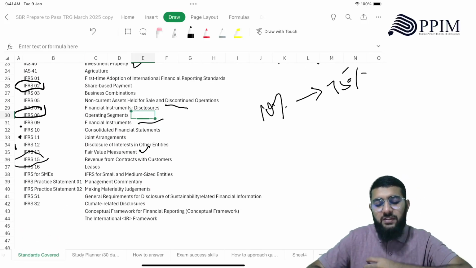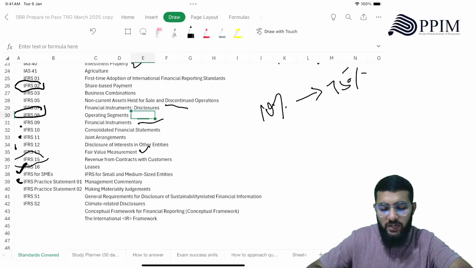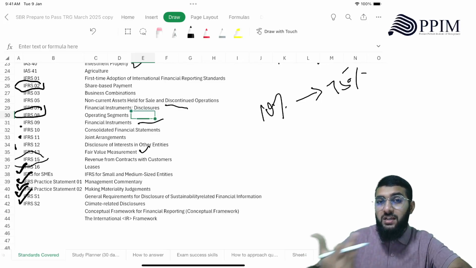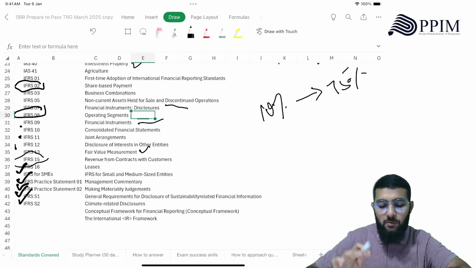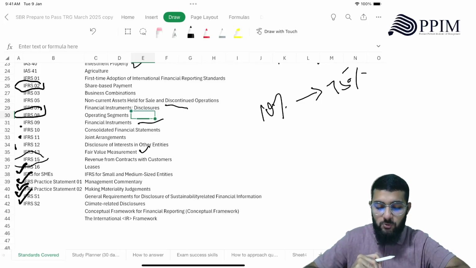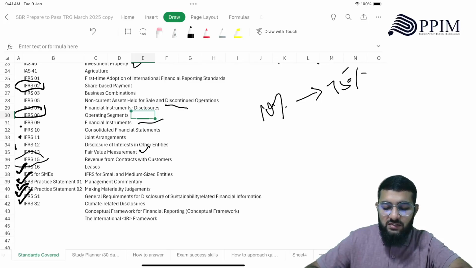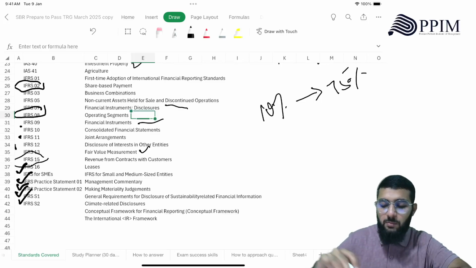Then we have IFRS for SMEs. This is new. Practice Statement 1 is new, Practice Statement 2 is new, S1 new, S2 new. These are new standards in SBR. The Conceptual Framework we've seen, but here we see it at a deeper level, in a position to compare with other standards and the contradictory areas in the standards that go against Conceptual Framework requirements. So you need to understand that. And then the International Integrated Reporting Framework. So IR is integrated reporting. These are all part of analysis.